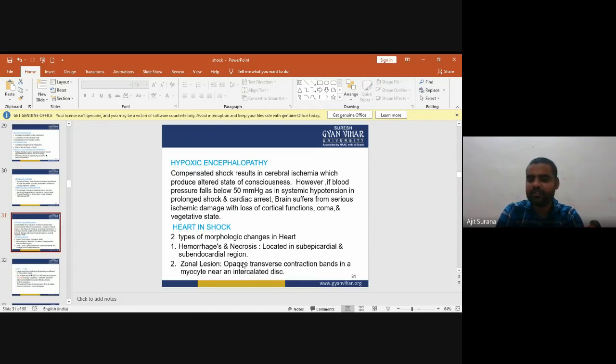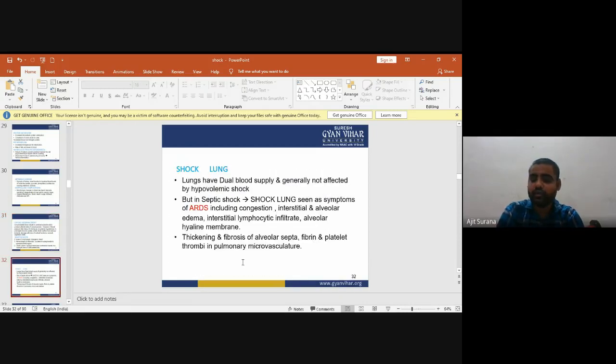Opaque transverse contraction bands in myocytes near an intercalated disc.